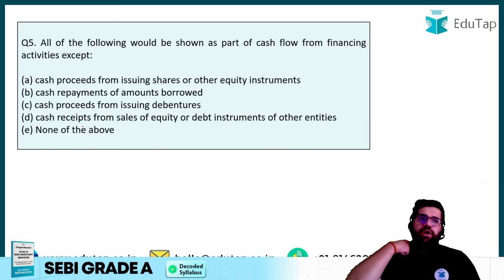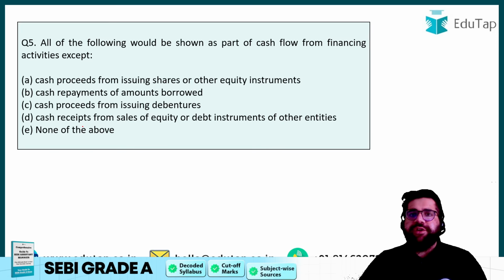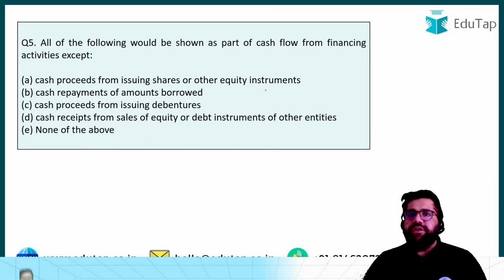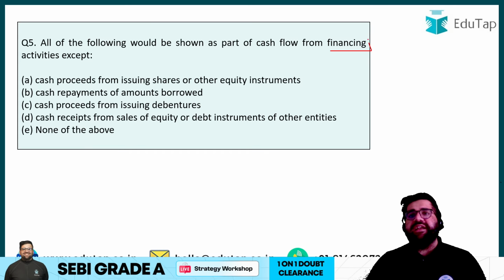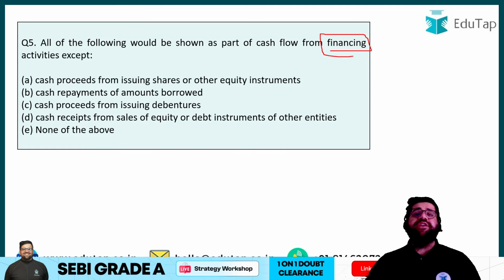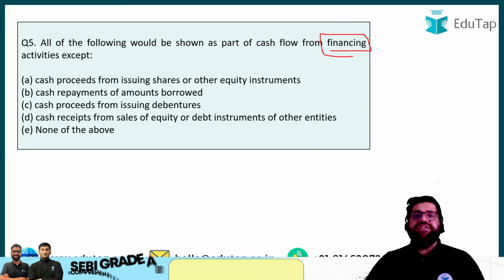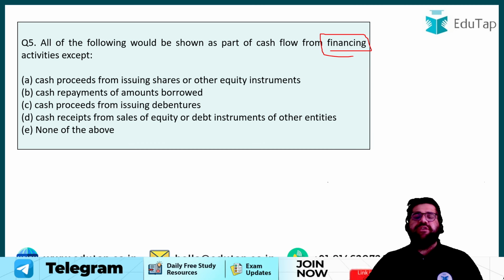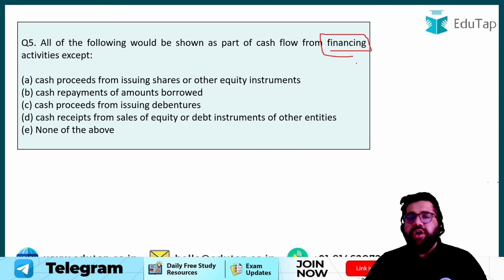Next, all of the following would be shown as a part of cash flow from financing activities except. So now we are asking you the concept related to financing activities. Financing activities are basically related to my capital structure, the debt and equity part. Cash proceeds from issue of shares or other equity instruments, cash repayment of amounts borrowed, cash proceeds from issuing debentures, cash receipts from the sale of equity shares and debt instruments of other entities.